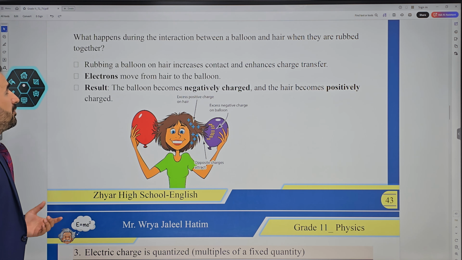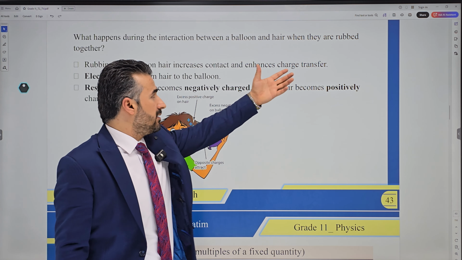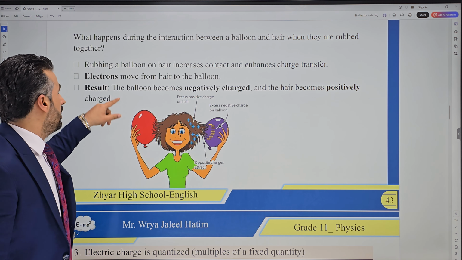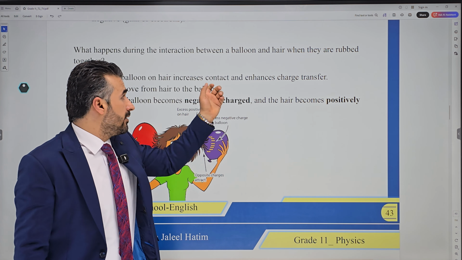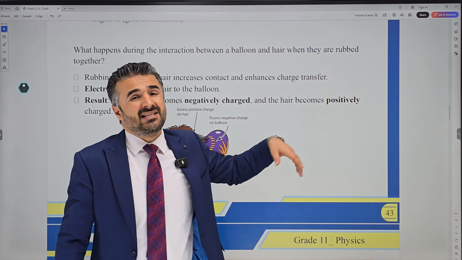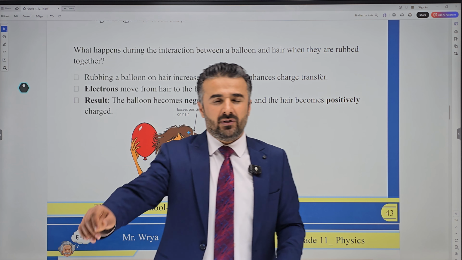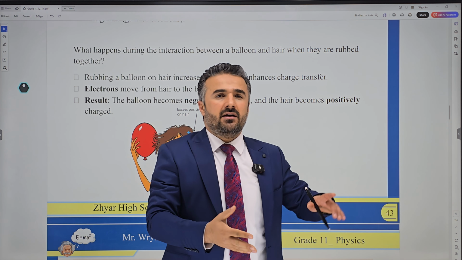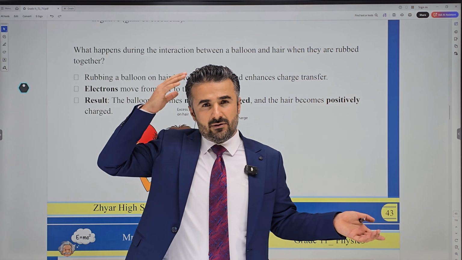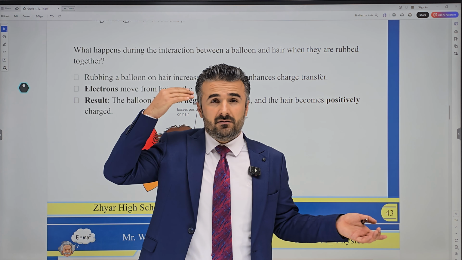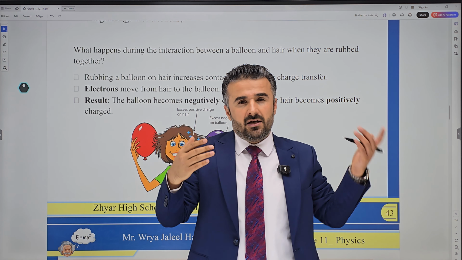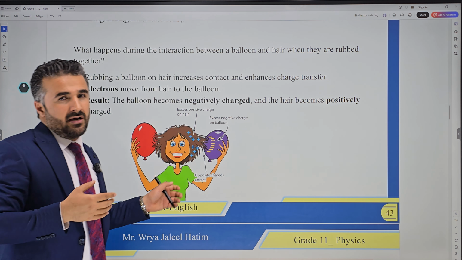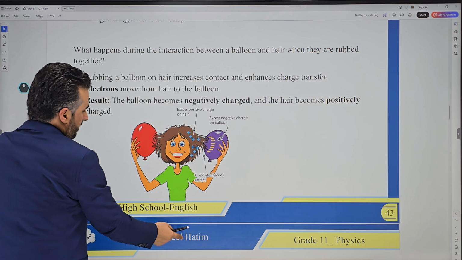What happens during the interaction between a balloon and hair when they are rubbed together? Rubbing a balloon on hair increases the contact and enhances charge transfer. The negative charges on the hair will move onto the balloon. So the balloon becomes negative, and now less negative charge is left on the hair. The hair is positive, and we know that positive and negative attract. So the balloon can attract the hair now, and this is the result of that.